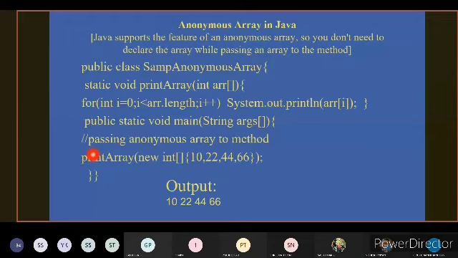The print array method is static, so without an object we call the method and pass the argument directly as an array. See here, new int[], within the braces we give the values. These 4 values will be considered as a single array, and that single array will be stored in arr[]. This is called an anonymous array.